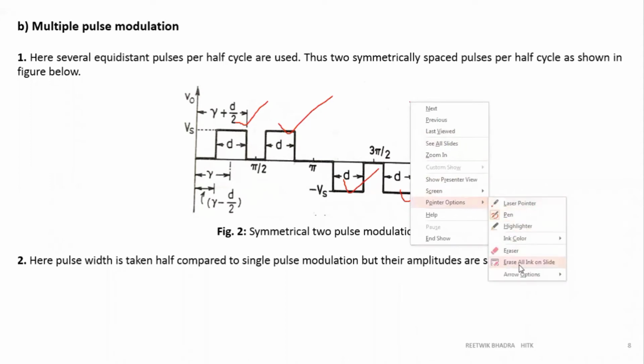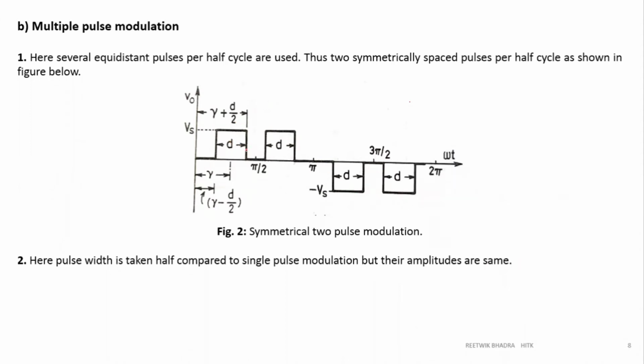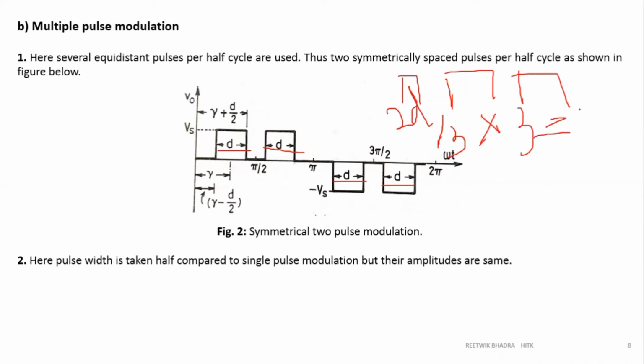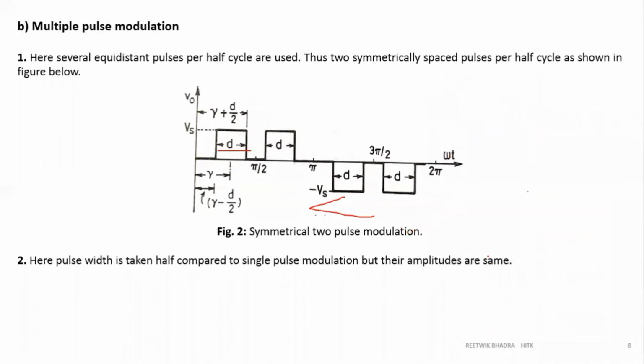If you have 2 pulses, then 2d will be divided into 2 parts, one is d, one is d. All are symmetrically placed. If there are 3 pulses, then 2d divided by 3. There will be 3 pulses like this, each with width 2d by 3. If you multiply 2d by 3 into 3, you will get 2d only. The total pulse width will always be 2d. So this is how multiple pulse width modulation is done.